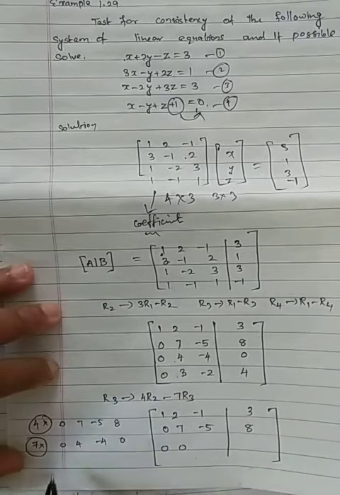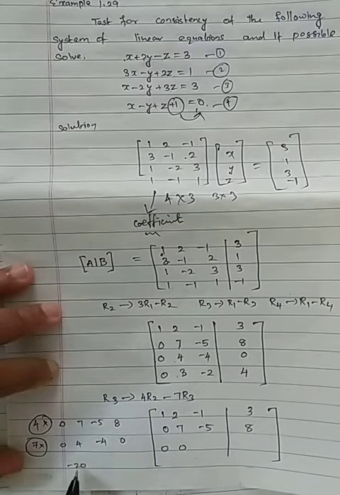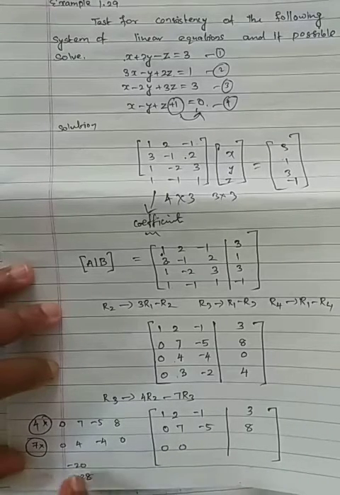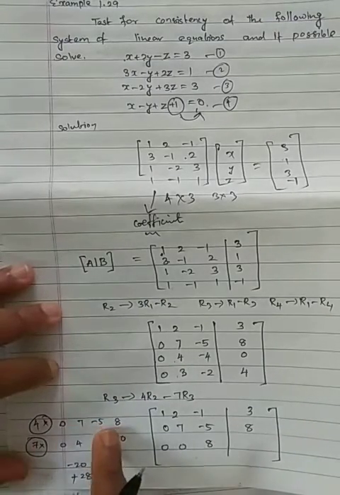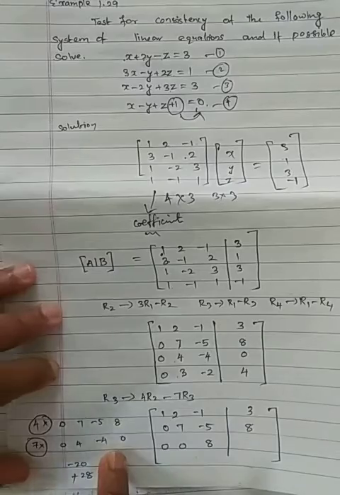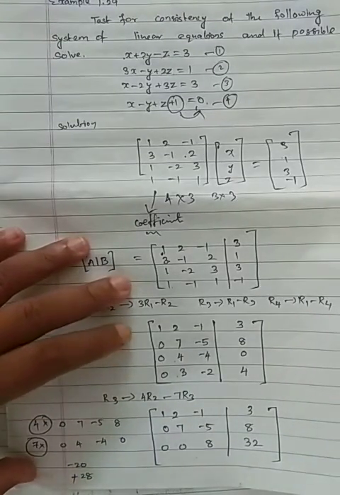Then 4 into minus 5 is minus 20, and subtraction we need to do. 4 5s are 20, 7 4s are what? Minus 28. Is it clear? Now you need to subtract here, minus into minus is plus. Plus 28 minus 20, we will get 8 alone. Here 4 8s are 32, here 0. So 32 will come here. Is that clear?